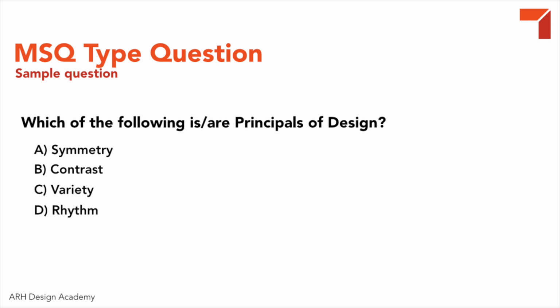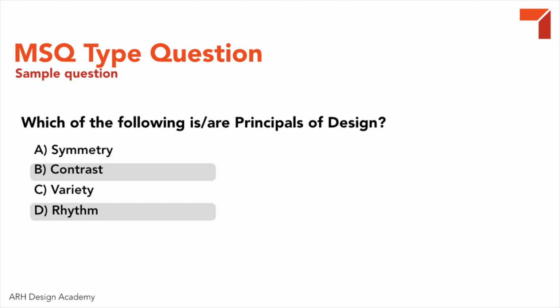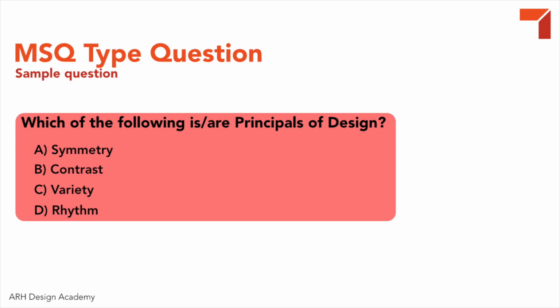Last question. Which of the following are principles of design? Options given are symmetry, contrast, variety and rhythm. Now in this one, all of the options are right. So in this one, you have to select all of them. If you select only ABC or BCD or any other permutation combination, you will not get this question right. So this is some info about the MSQ part.